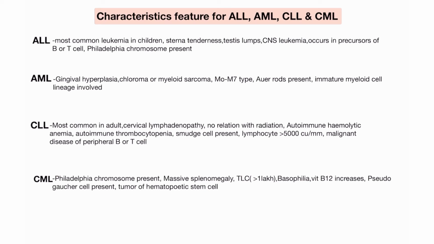First of all, ALL is the most common leukemia in children. I already discussed that in children the most common leukemia is ALL. In adults the most common leukemia is CLL. So when he asks about the most common leukemia in children, it is ALL. In ALL, bone tenderness is present, along with testicular lump and CNS leukemia. These are very important.